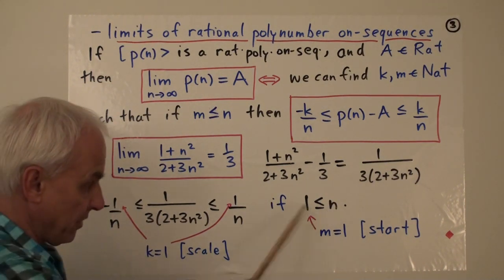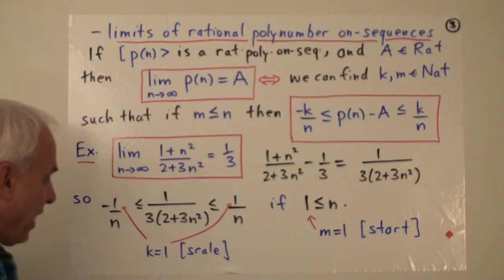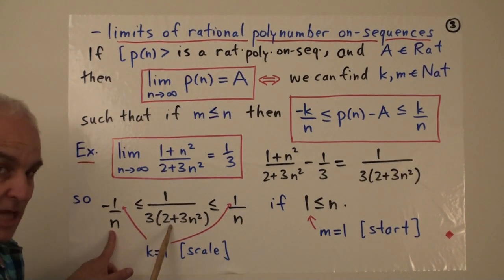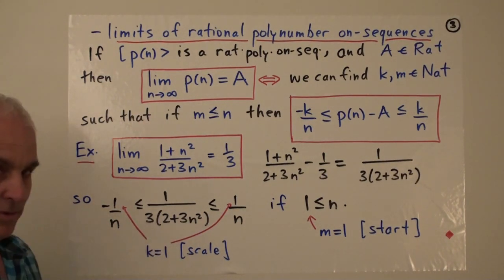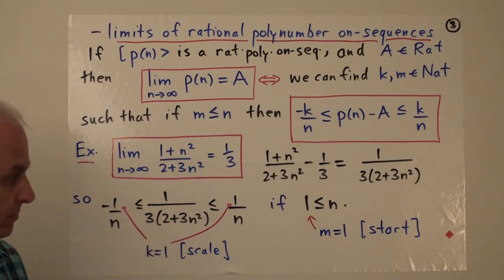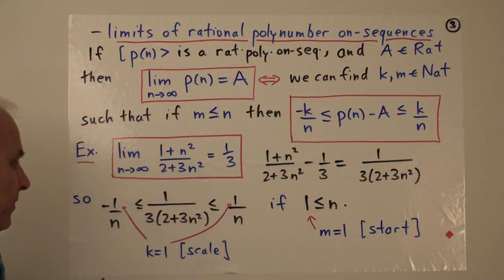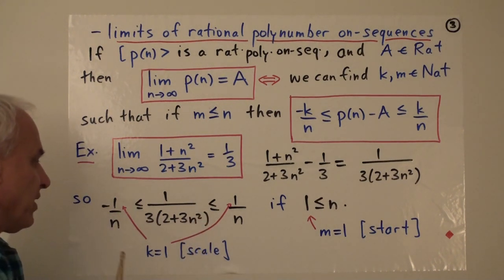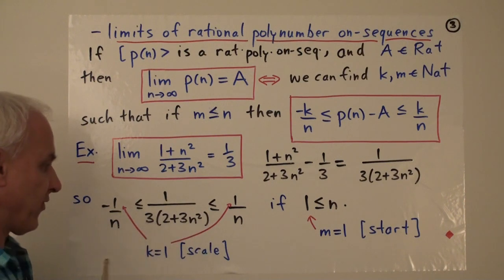So if n is bigger than or equal to 1, it's a natural number like 1 or 2 or 3, then it's obvious that this inequality is satisfied because this is a negative number and this is a positive number. So yes, this will automatically be bigger than that, no problem. Why will this be less than or equal to this? Well, this is equivalent to saying that the n is less than this.